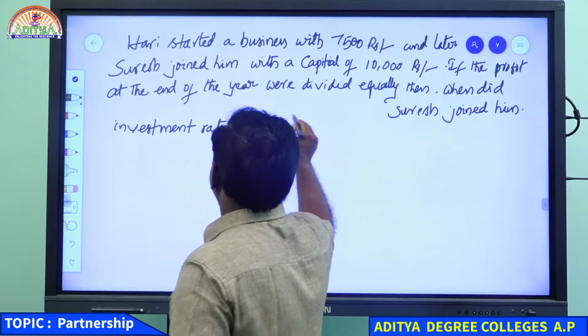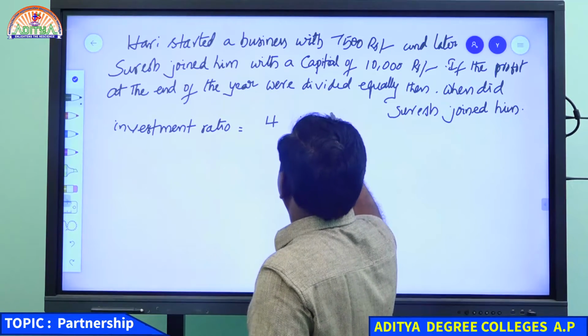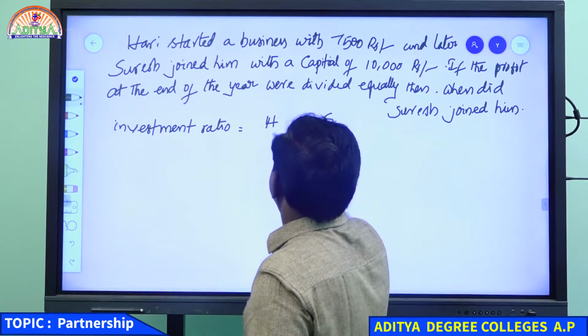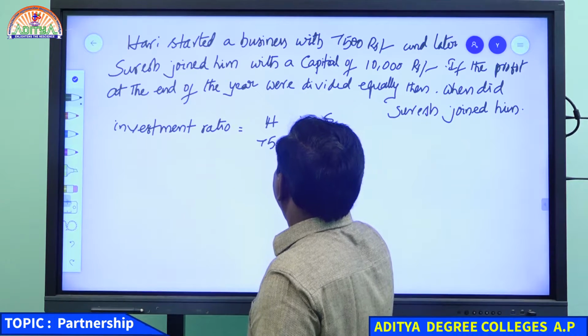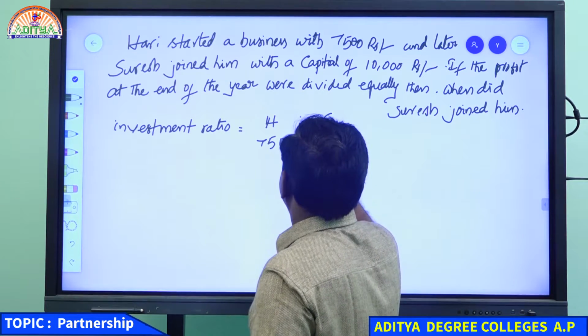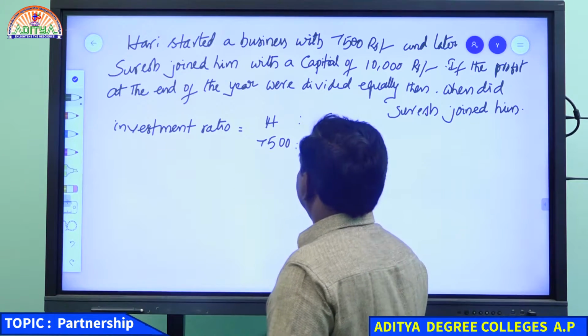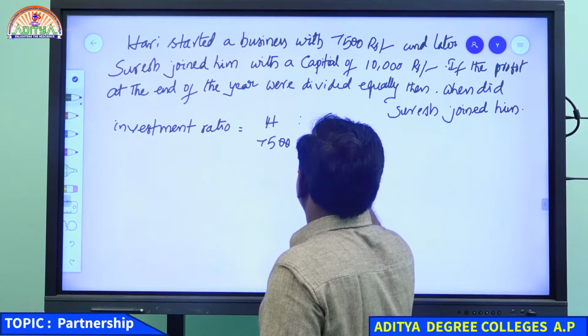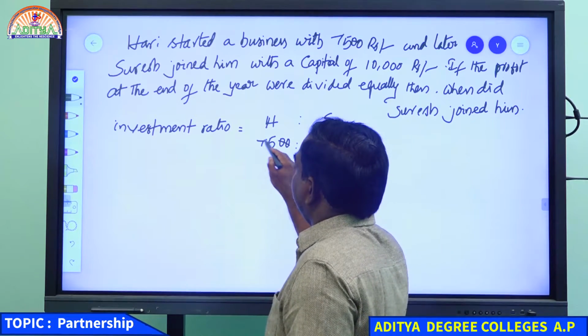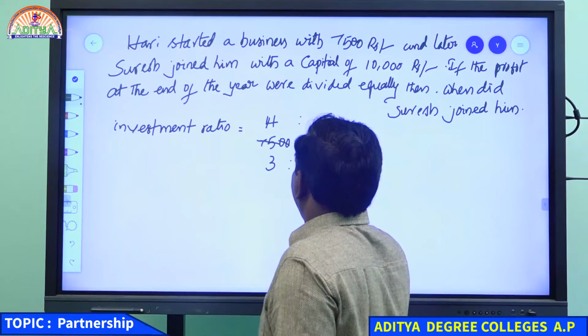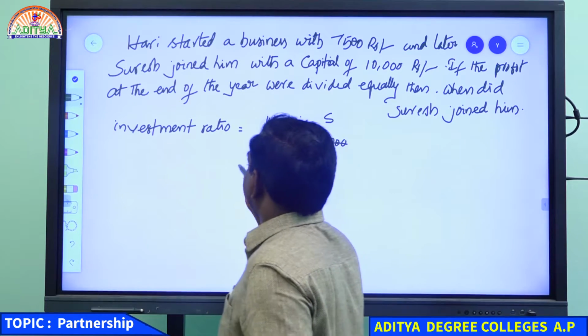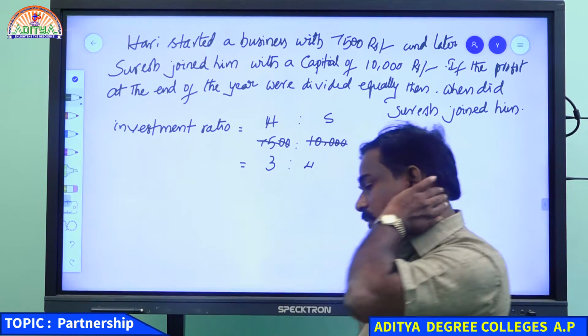First one is Hari and second one is Suresh. Hari's investment is 7,500 rupees and Suresh's investment is 10,000 rupees. If you cancel it, what do you get? 2500 cancel. 7,500 is 3 times 2,500 and 10,000 is 4 times 2,500. So the investment ratio is 3:4.